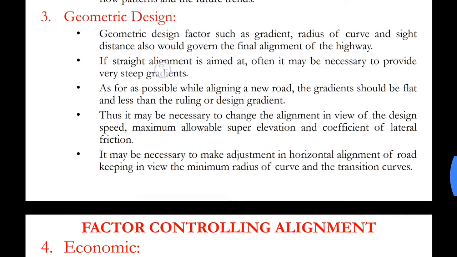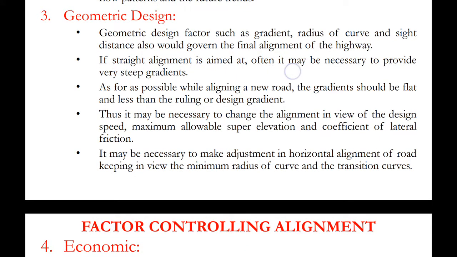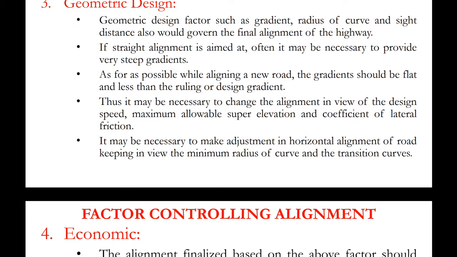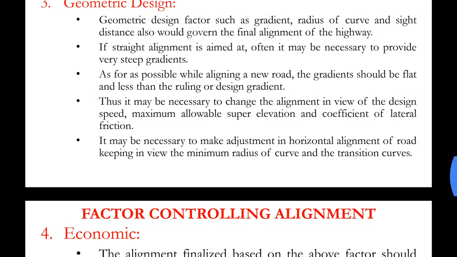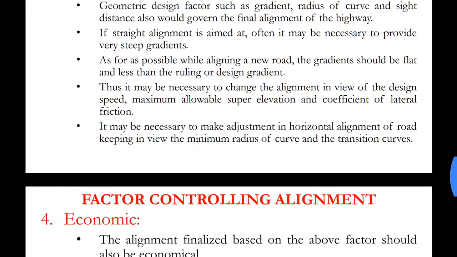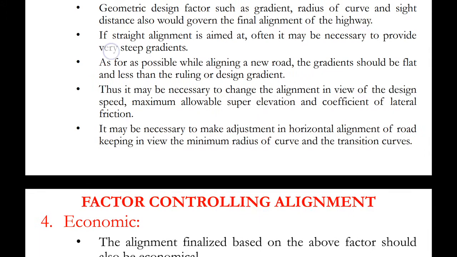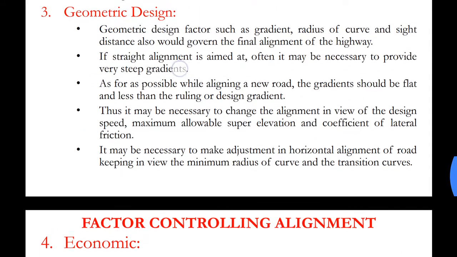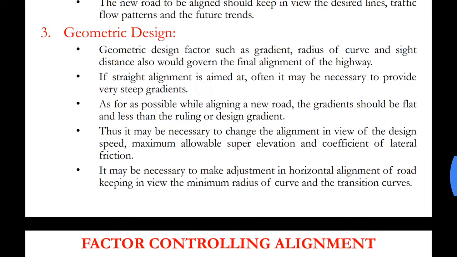If straight alignment is aimed at, often it may be necessary to provide very steep gradients. Here with geometric design, if we try to provide a straight alignment and there are very steep gradients involved, then we would need to either increase the vehicle fuel usage.